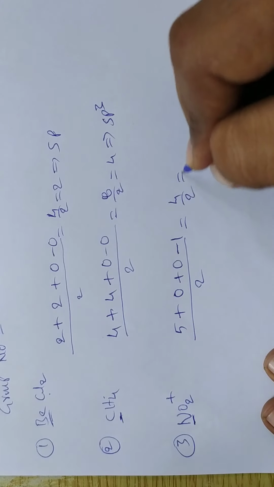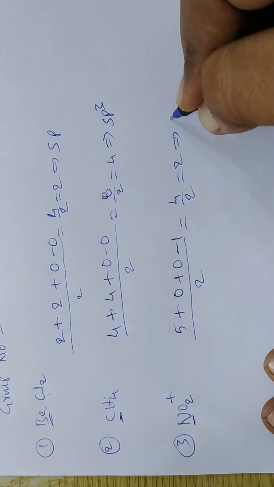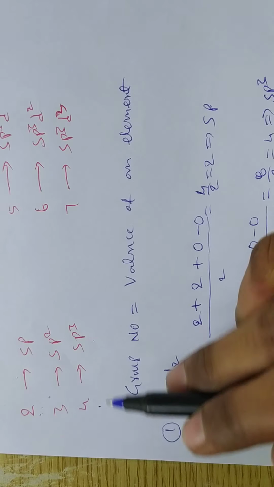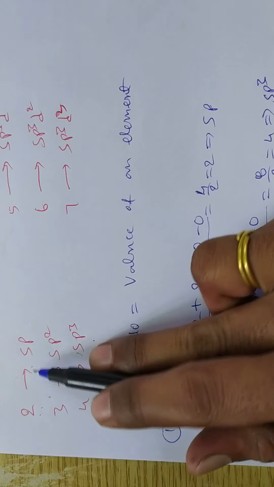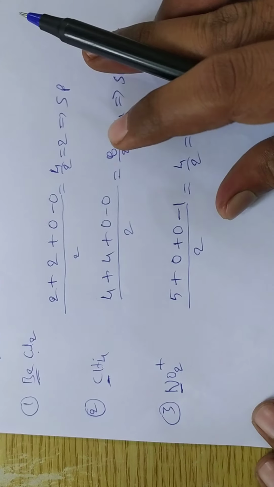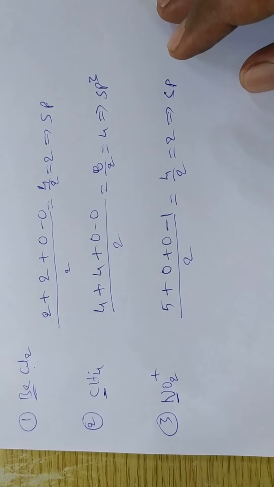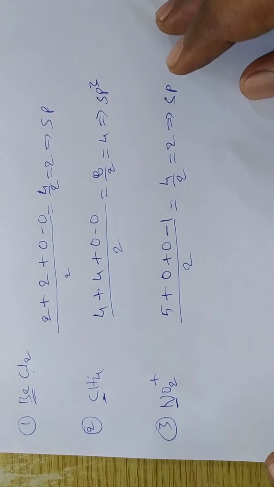Then the hybridization value is 2. Hybridization is what? sp. So when the value is 2, it is sp. Right. Then for a cation, we calculate the hybridization of molecules like this.